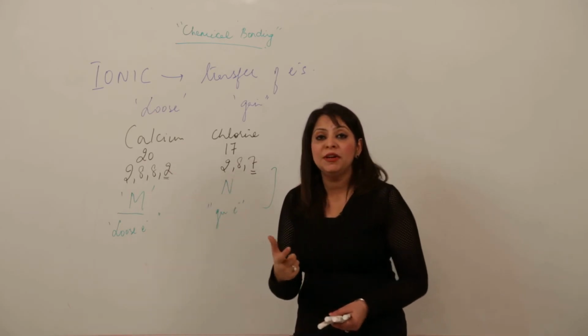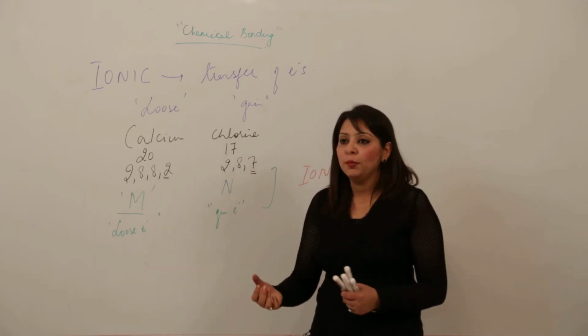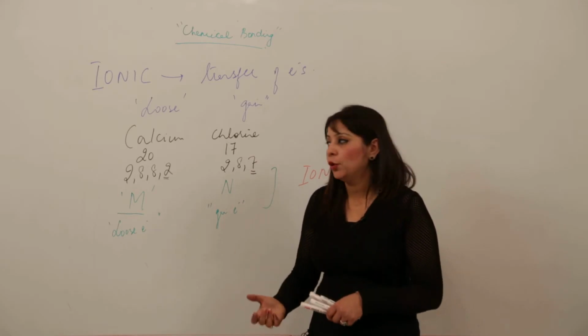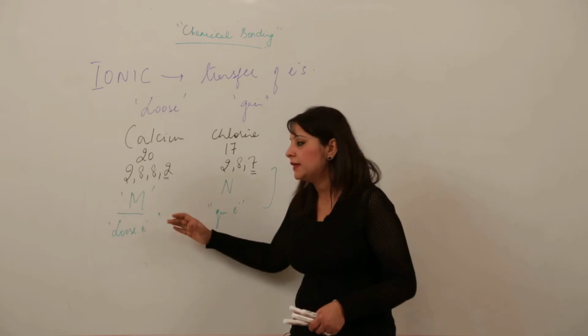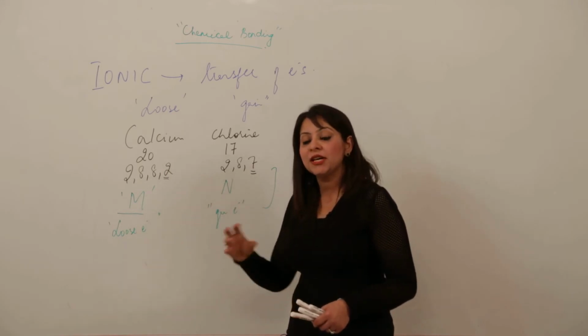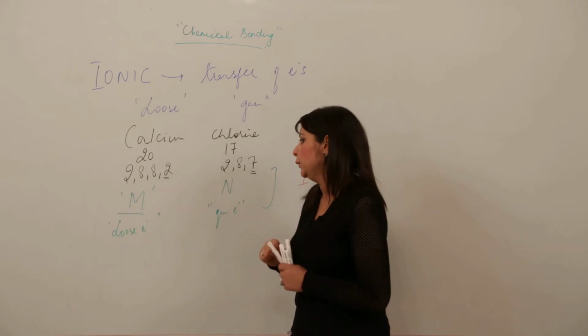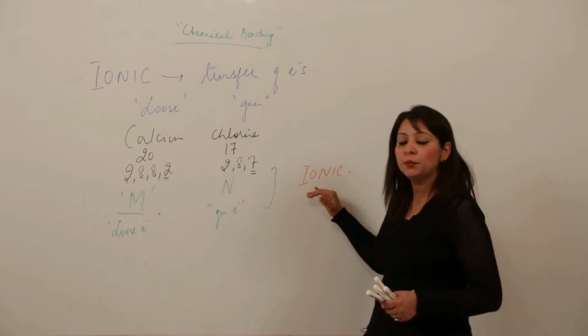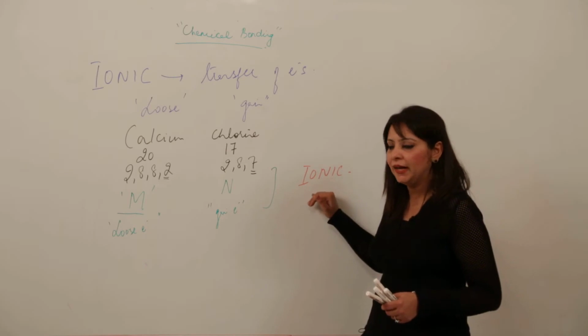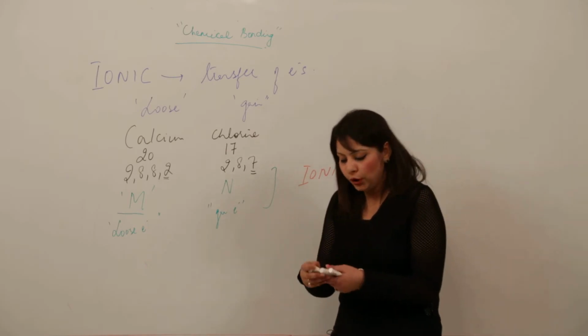Now how will you go on to the next step? First do this step, because by looking at the elements alone you cannot judge whether it will form a covalent bond or an ionic bond. Just write the steps, it should be clear in your mind how to go stepwise and what criteria you are using to judge whether it contains an ionic or a covalent bond. After writing it, it will be clear in your mind that the bond formed between them will be ionic. Now how to show the bond, right?